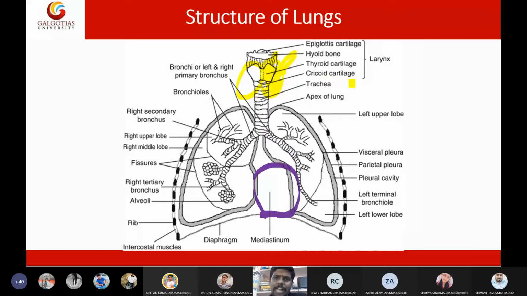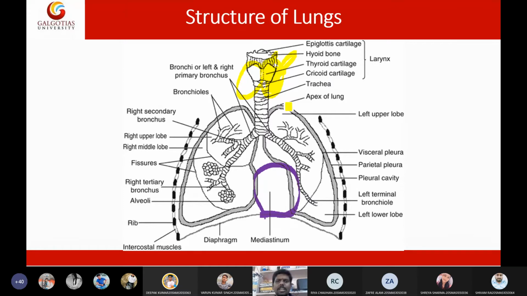Then you have the cricoid cartilage. Cricoid cartilage means, very simple students, this cartilage is like a circle. That is why it is called cricoid cartilage. A layer of circles are present, stacked one on the other like this. Together these circles make the trachea. A group of cricoid cartilages will make a trachea.